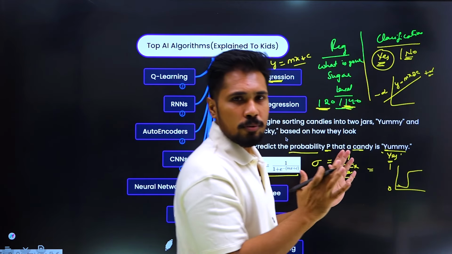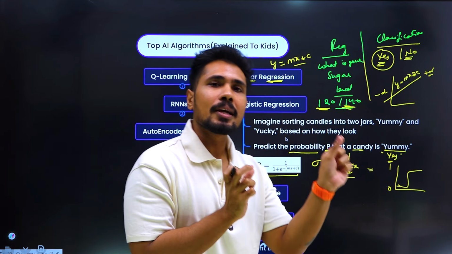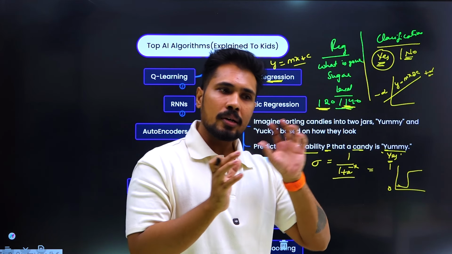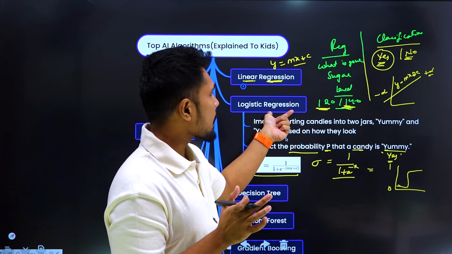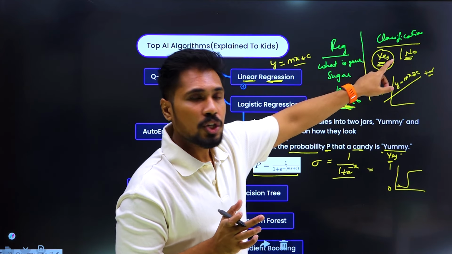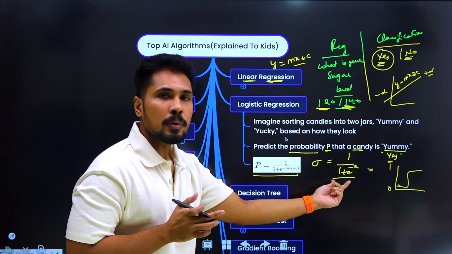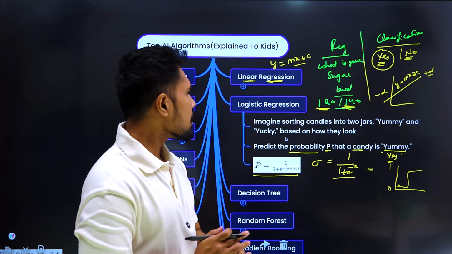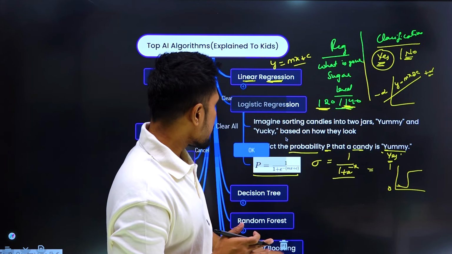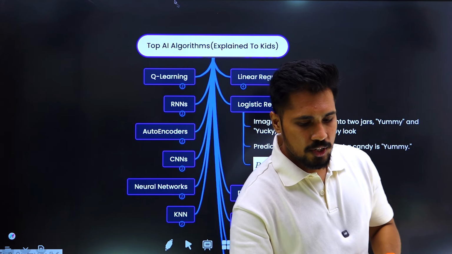I'm not going so deep, so take it in a very simple way. Logistic is used in order to segregate two things. Why is logistic still called regression and not classification? Because we are taking a linear regression and making a simple transformation, so we are able to make a classification. Take that simple theory. So in this way we perform logistic regression. That is our next algorithm.